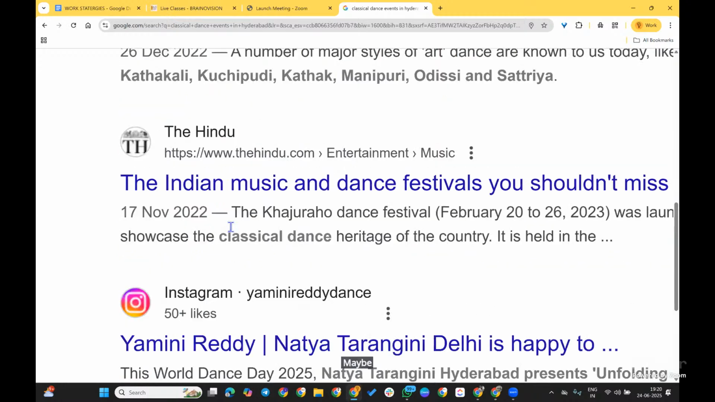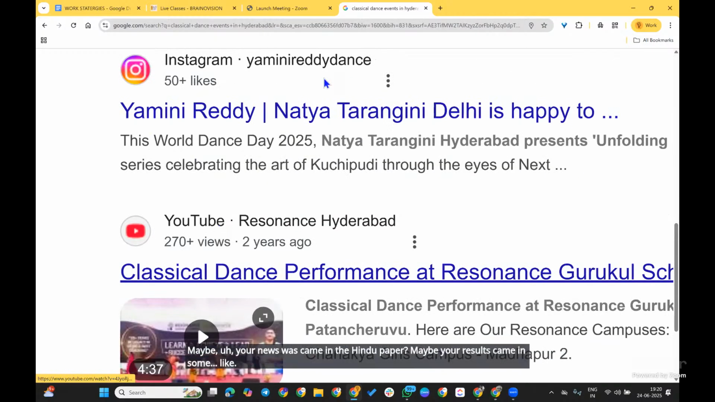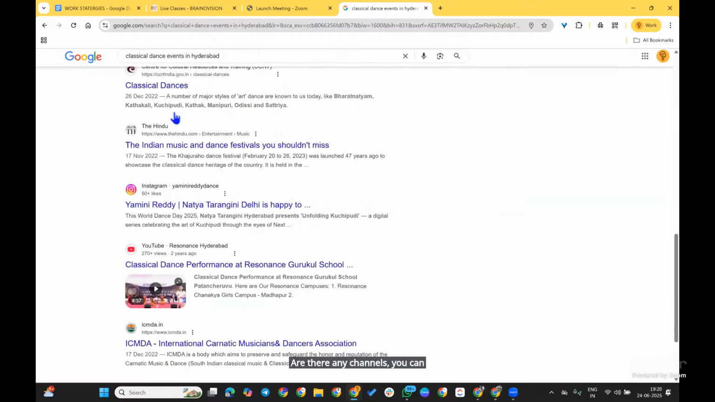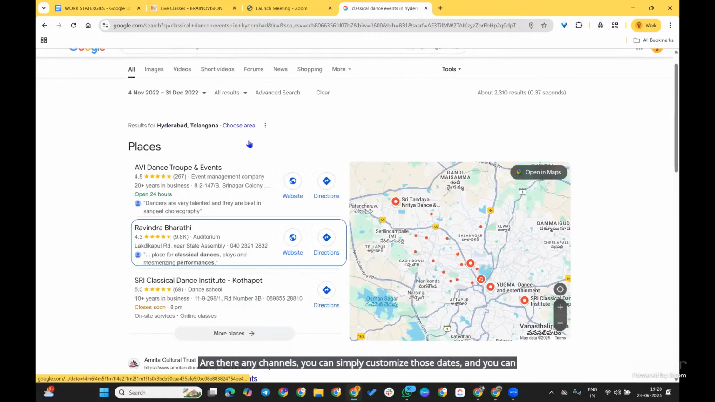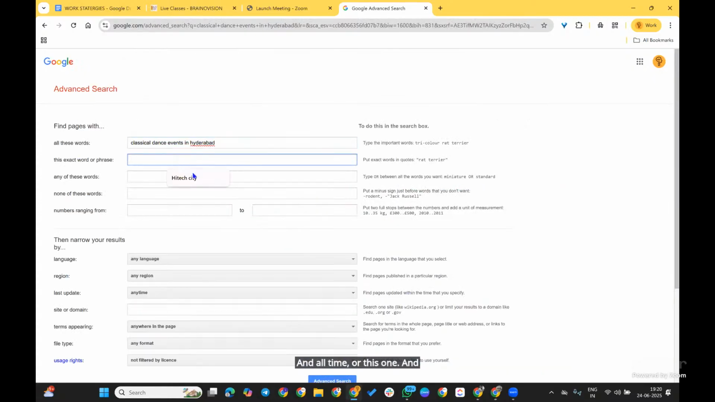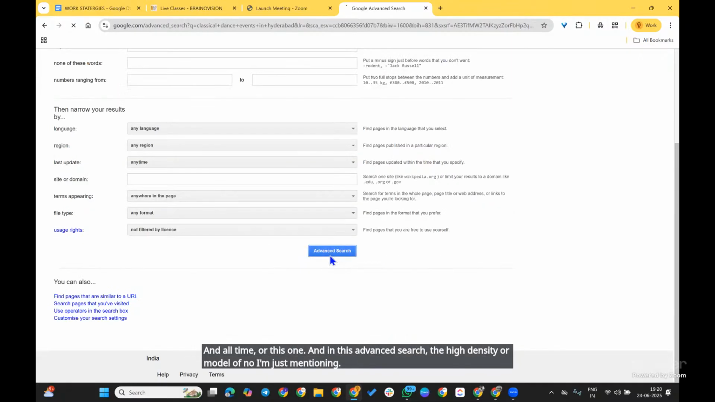Maybe your news came in The Hindu paper, or maybe your dance program came on YouTube or any channels. You can simply customize those dates and you can get results. And in this advanced search, the high tech city or Madhapur, now I'm just mentioning Madhapur and searching.